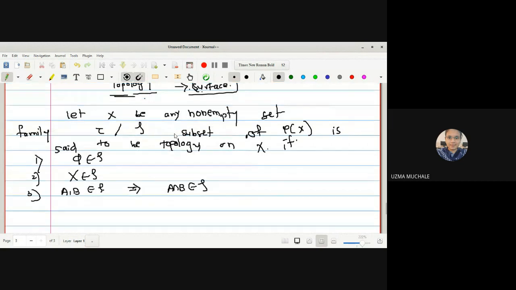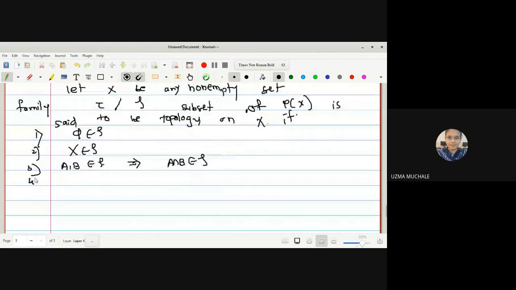The fourth condition is: if A lambda belongs to tau, then the union over lambda belonging to the index set is also in tau. This triangle is a notation for the index set. Usually you use it for a countable union. For showing countability we use this index.